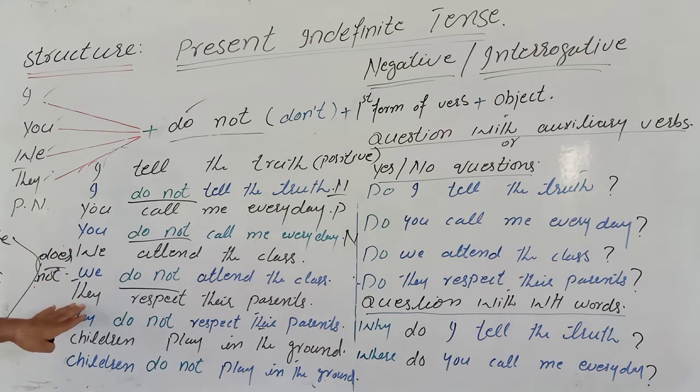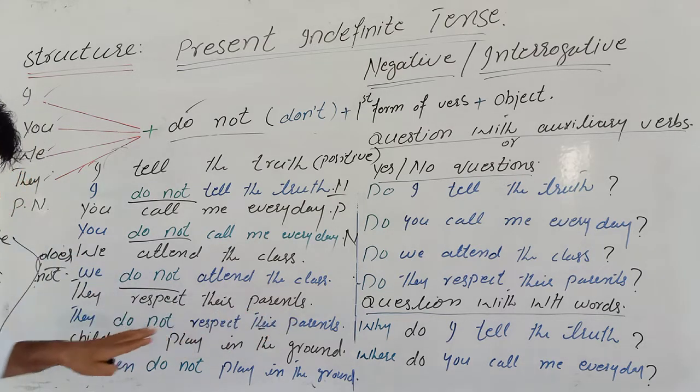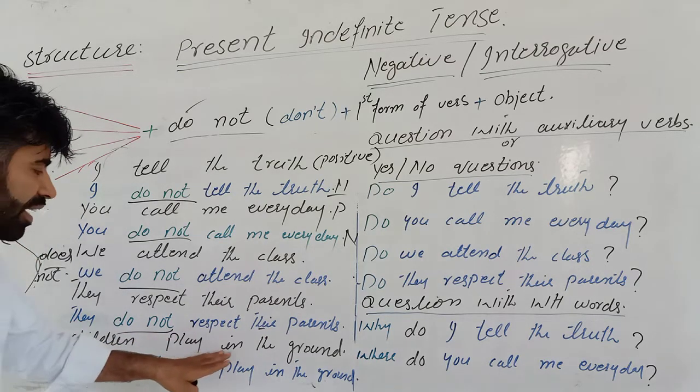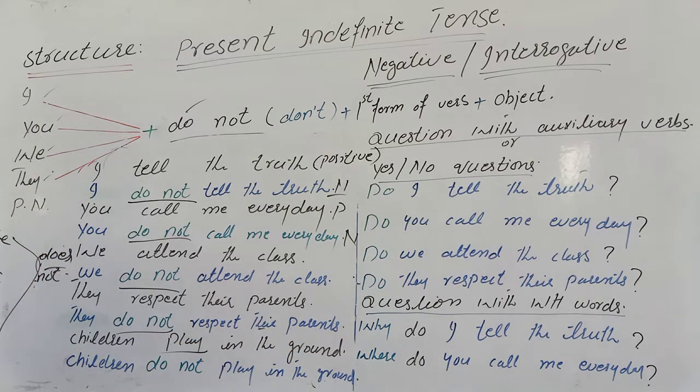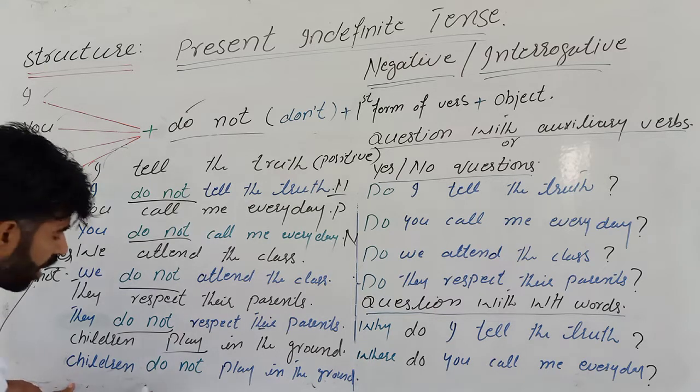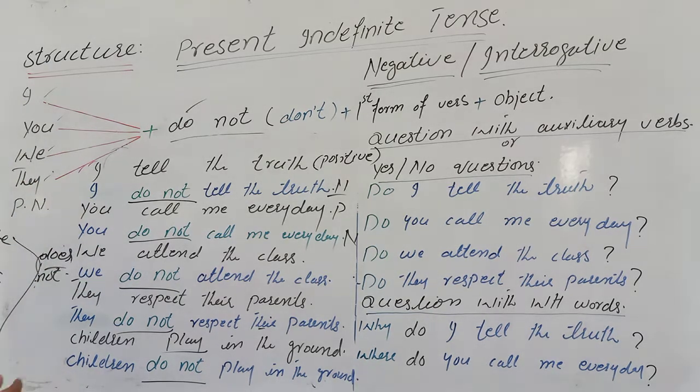So let's move towards the next sentence. They respect their parents. They do not respect their parents. Children play in the ground. So what is it? Play. This is a positive sentence in which we use the first form of the verb with children, which is a plural noun. So if you want to make it negative, you have to use do not. Children don't play or children do not play in the ground. This is how we make negative sentences in present indefinite tense with the pronouns I, you, we, they and plural noun. This is so simple.